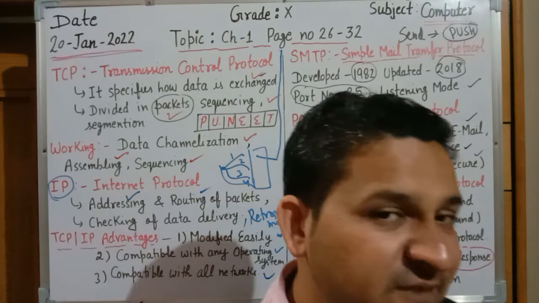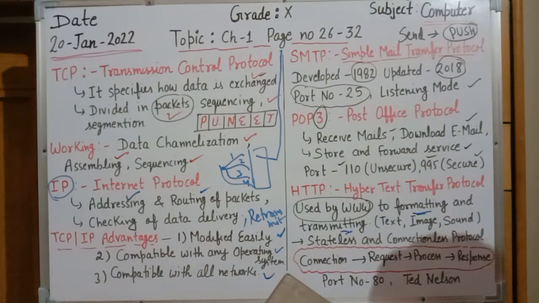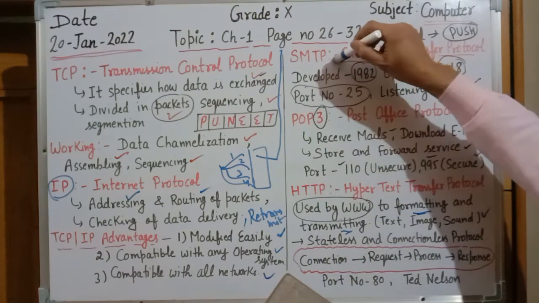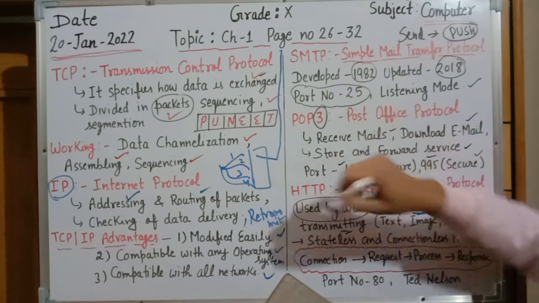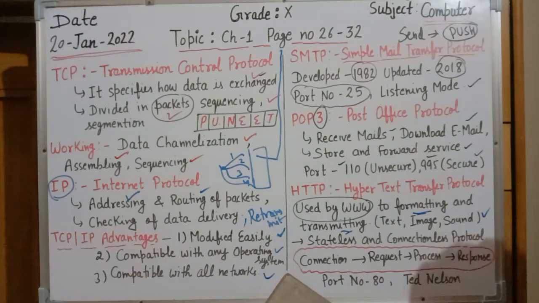And it can transfer every type of data. Either it is text, image, sound, any graphics, or any binary file. Every type of file is supported by HTTP. And one more point, it is a stateless and connectionless protocol. Connectionless means in this protocol there is no need to maintain a connection again and again. The connection is already available every time. We need not create a connection again and again. So that's why it is known as a stateless and connectionless protocol.